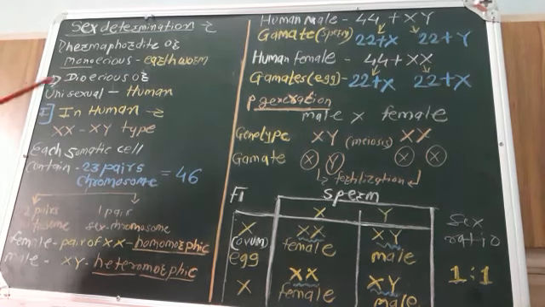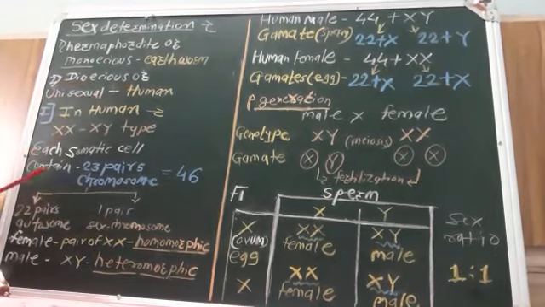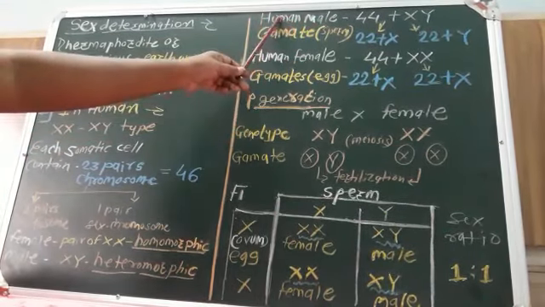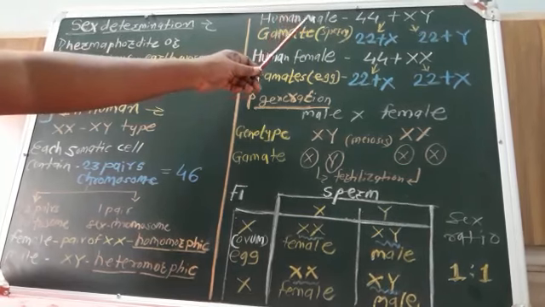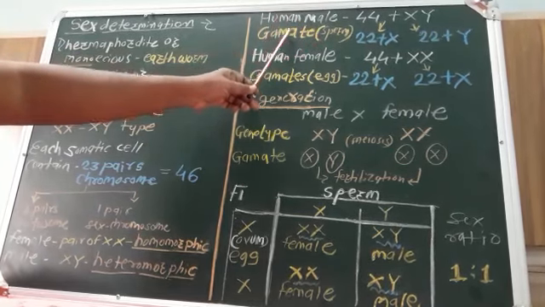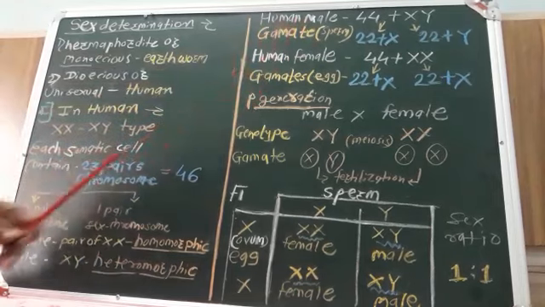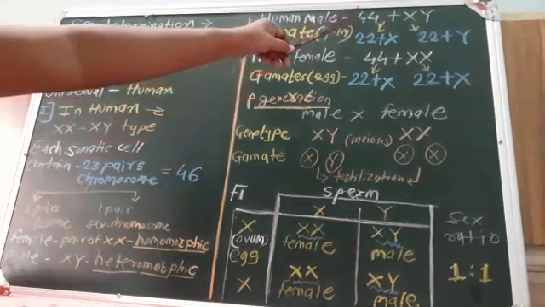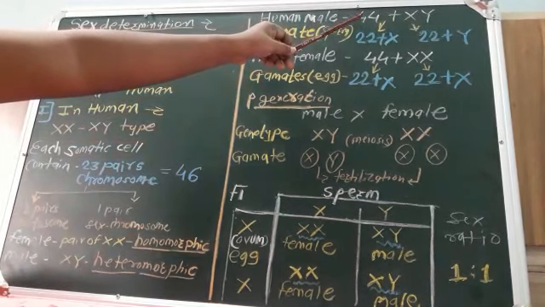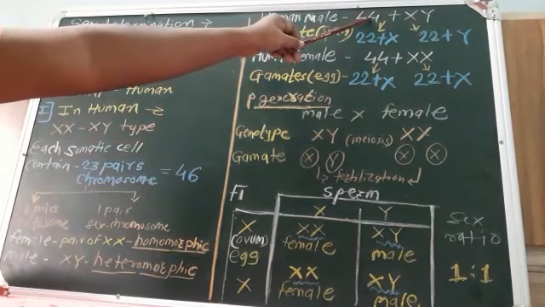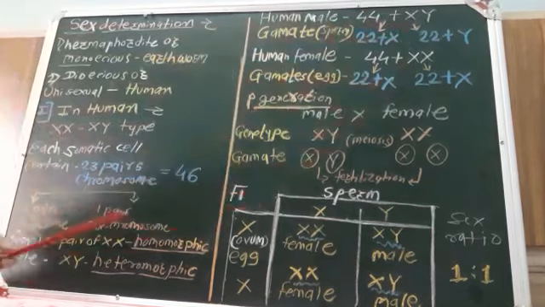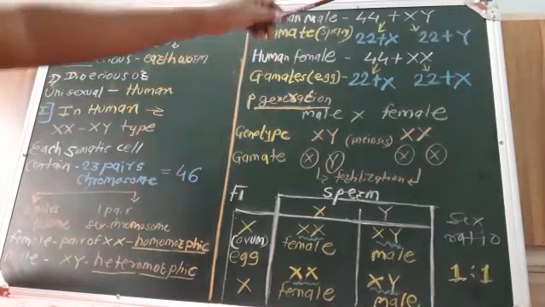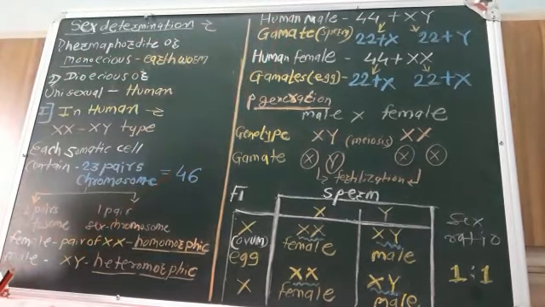See the formation of gametes in case of a human male or human female. Here first we take the information about the sperm formation or the gamete formation pattern in case of a human male. Human male consists of 46 chromosomes. Out of that 46, 44 are autosomes and one is sex chromosome, XY type of sex chromosome, that is a heteromorphic type of sex chromosome.